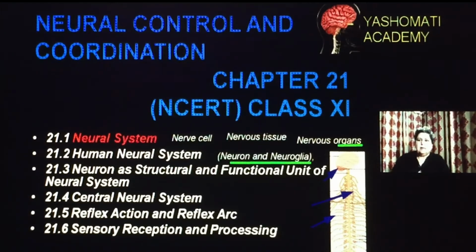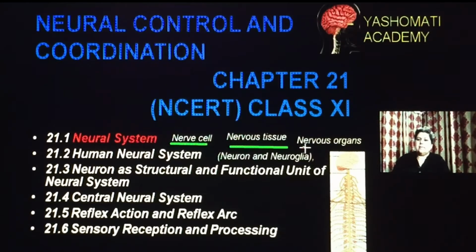Now, as far as this part is concerned, we will be studying how and what different types of nervous system are present in different organisms. In case of a lower organism like Hydra, we will find that organization is at the level of nerve cell or neuron. Whereas in case of insects, which are higher as compared to Hydra, we will find certain tissues, and there we will find that different types of ganglia and a brain are also present.